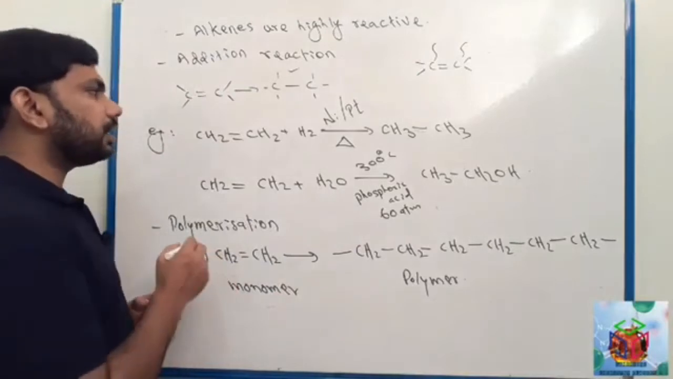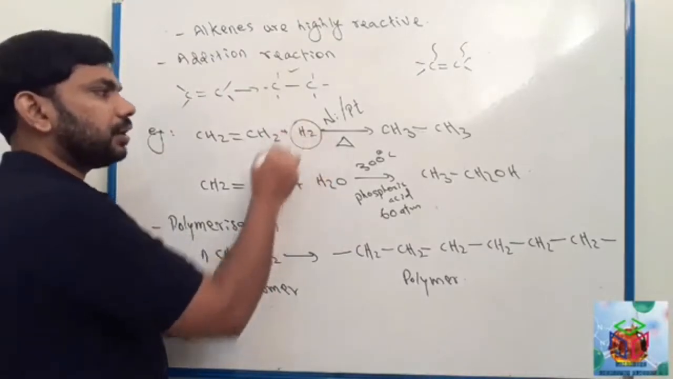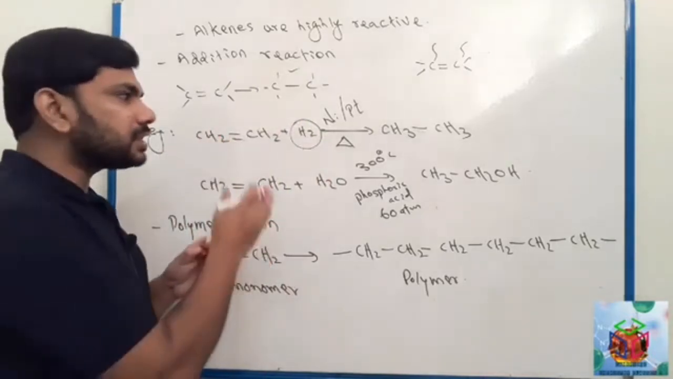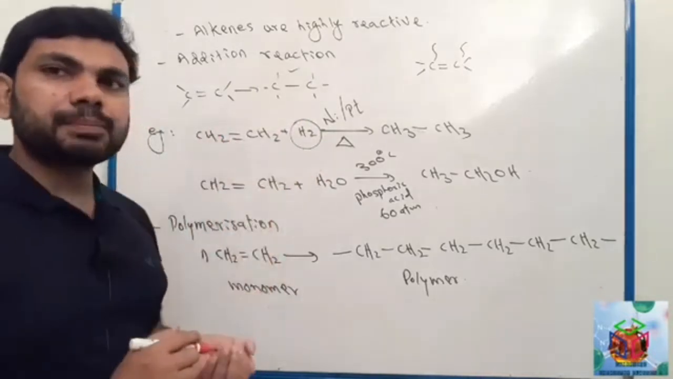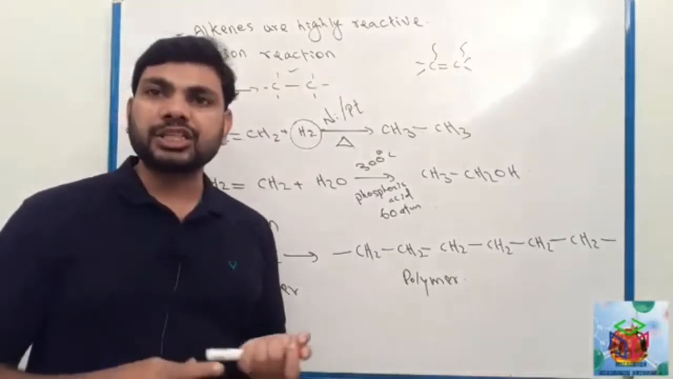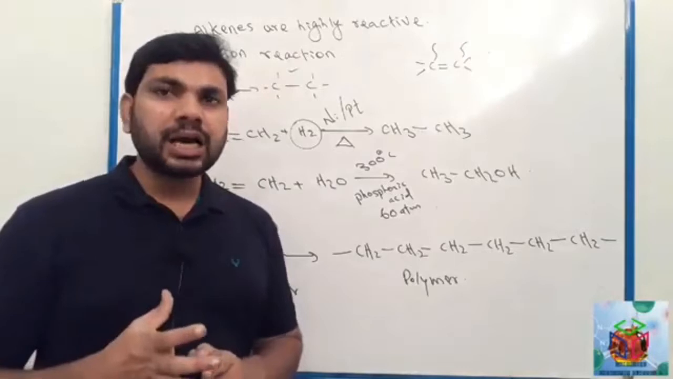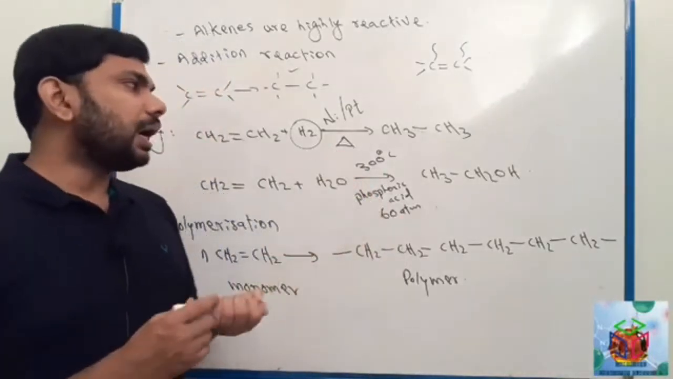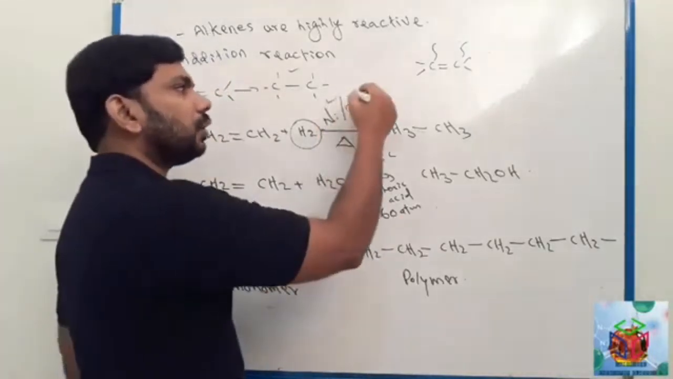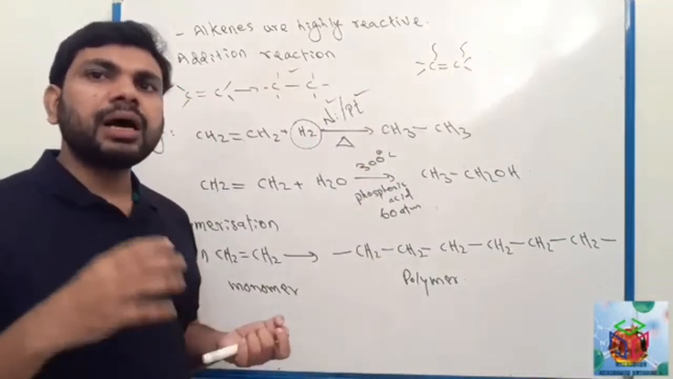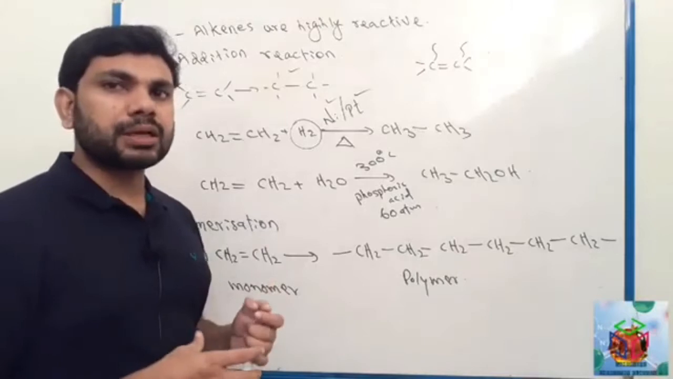First example here, addition of hydrogen. We will add a hydrogen molecule to alkene. This chemical reaction takes place in the presence of nickel or platinum. Here nickel or platinum act as catalyst. Also we have to use a higher temperature for this chemical reaction.